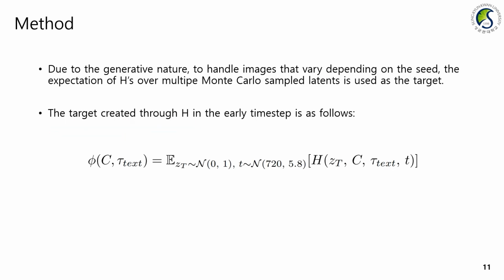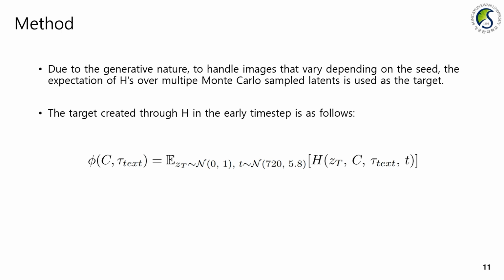Next, we'll address the issue of target setting. Since we are leveraging an untargeted attack, we need to focus on forming a target that moves away from the current state. In this paper, we perform attacks on the h space, so the target is basically created through h. As the inpainting model is also a type of generative model, we need to consider images that vary depending on the seed. Therefore, we should use the expected value of h's obtained from multiple randomly sampled latents, in other words, Monte Carlo sampling, as our target.